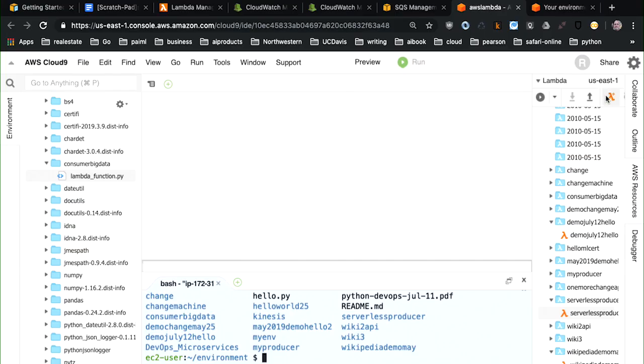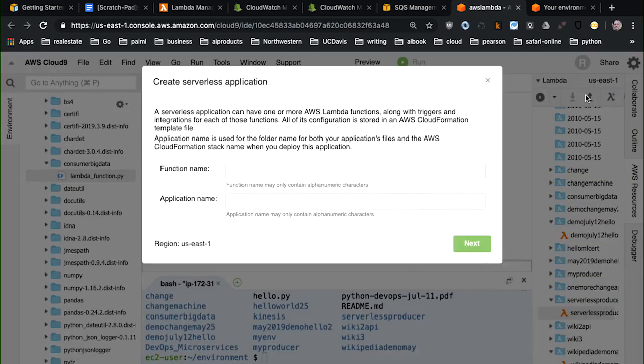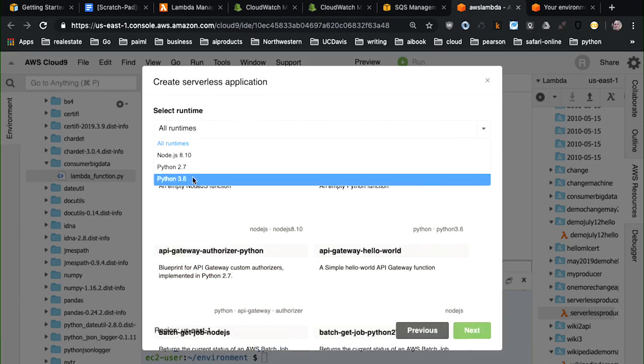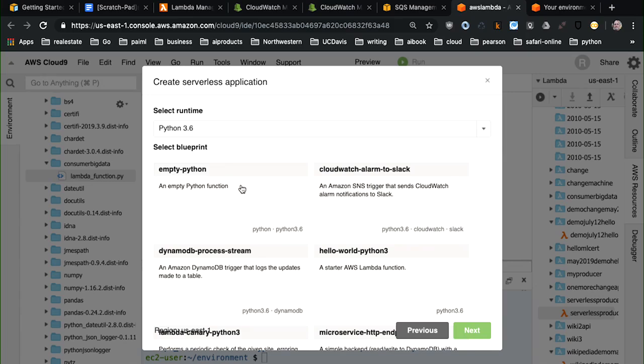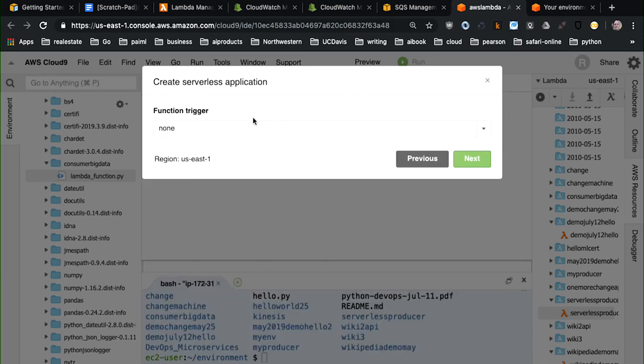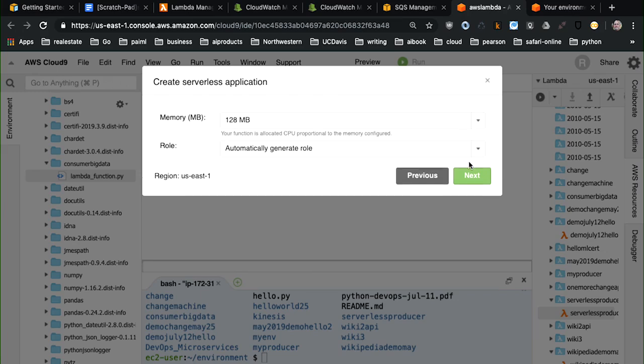So to get started here, I'm going to need to create another Lambda function, and again, that has a trigger that associates with SQS. To do that, I'm going to go over to this icon here. We'll call this producer AI, and we'll go to runtimes and say Python 3.6, empty Python. For function trigger, again, it's going to be triggered on an event, so we don't need to do anything special here.